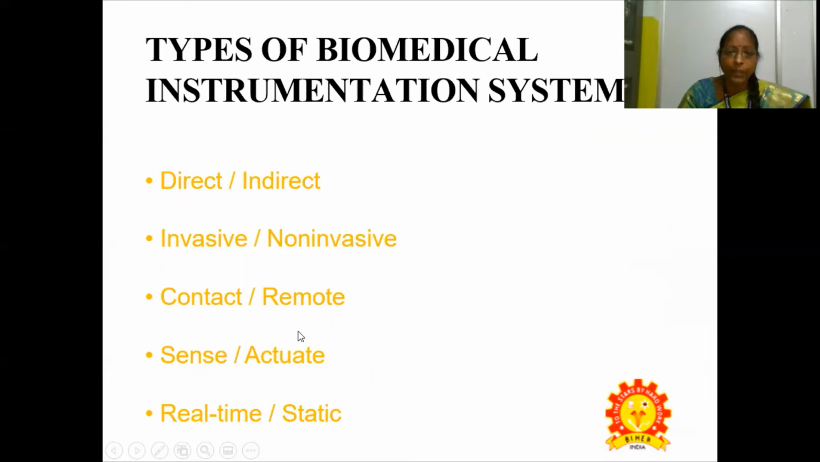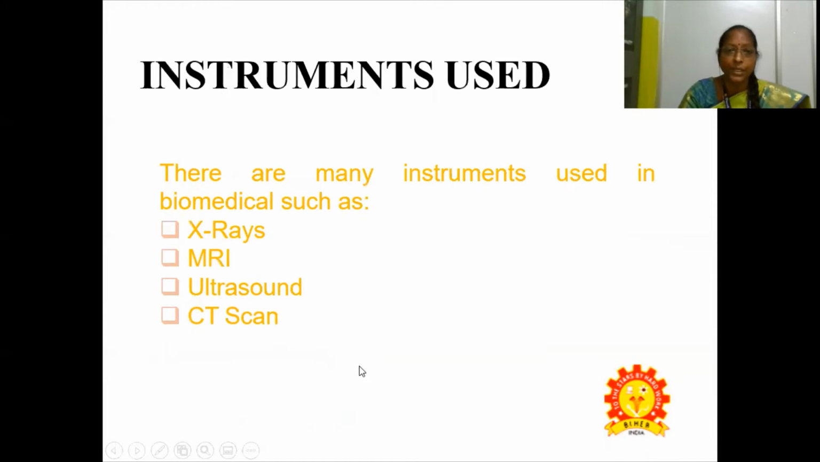What are the types of biomedical instrumentation? We have direct and indirect methods, invasive and non-invasive methods. We can have contact and remote sensing, and we can activate them in real time or static. These are the types of biomedical instrumentation systems. The instruments we are mainly going to discuss in this lecture are those used in biomedical fields, such as X-rays, MRI, ultrasound scan, CT scan, etc.